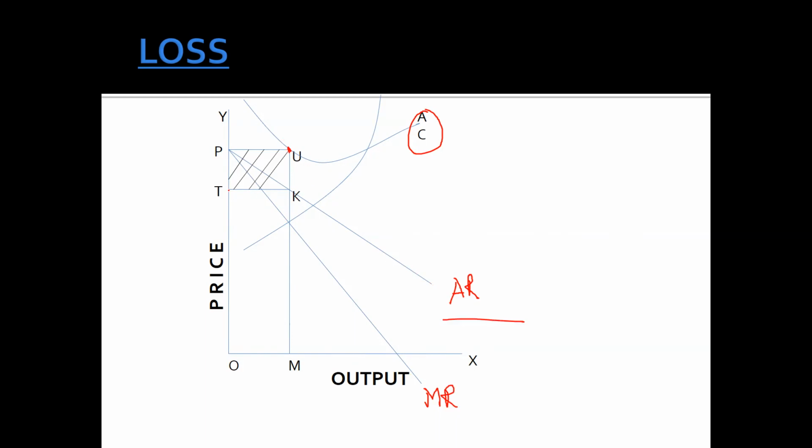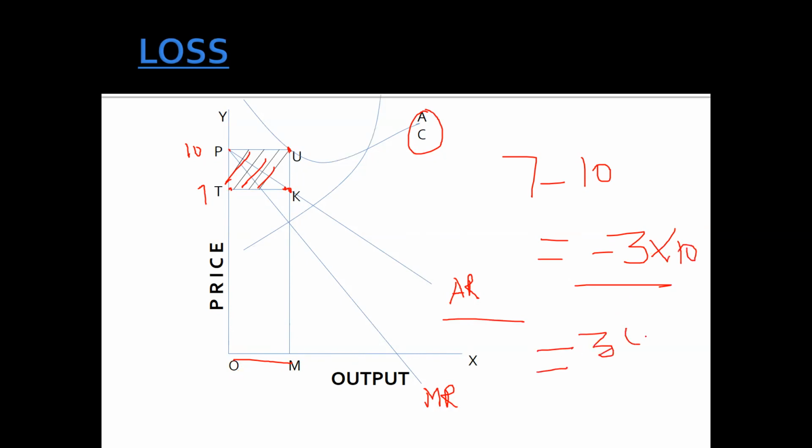Now you can see, let's say one person had invested 10 rupees, and here, let's say they are earning 7 rupees, right? This is the profit because the AR curve is there, average revenue is at this point, and these number of units they are selling, so this is the total profit. So we can say 7 they are earning minus 10, that means they are losing 3 rupees. And 3 rupees, let's say these are the 10 units, so multiplied by 10, that means 30 rupees